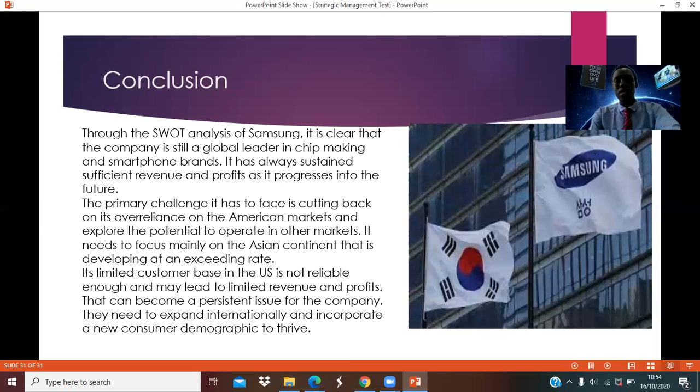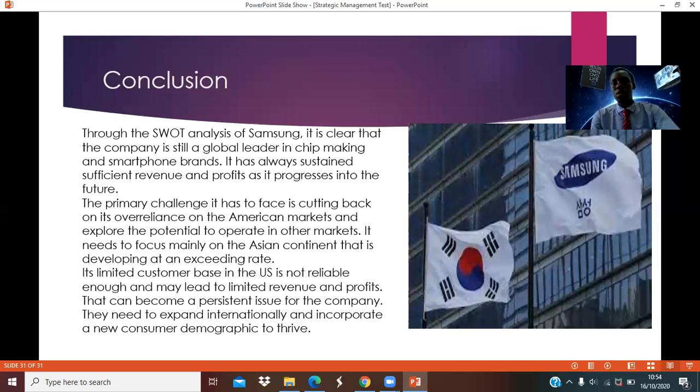They need to expand internationally and incorporate new consumer demographics to survive. We're seeing today younger players where survival is key. If they should thrive amid competition, they should look at the market concentrated on the US. They should improve that and try to expand to other territories.